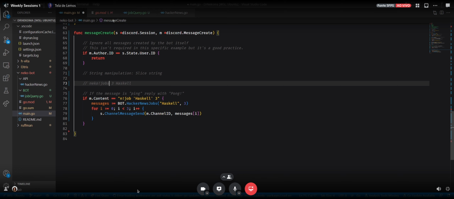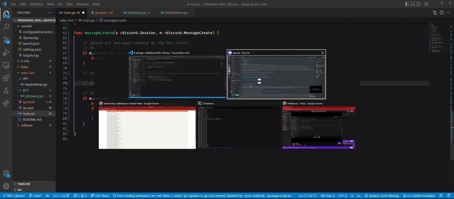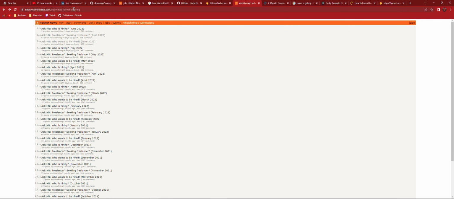And then I will hard code the ID of this profile, who is hiring, and do API calls to try to find the first one that is who is hiring. By the way, we need to make sure of putting the link for this guy's profile, like this Hacker News bot, right? This who is hiring on the repo on GitHub.